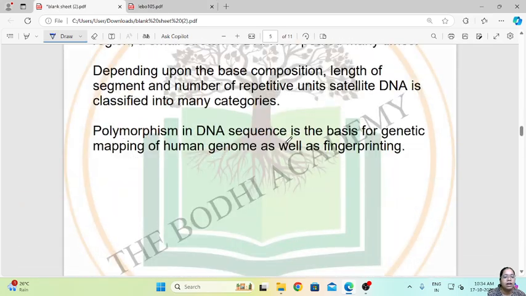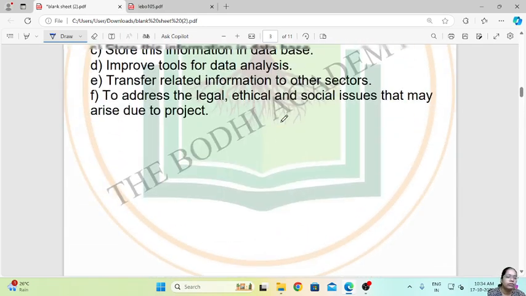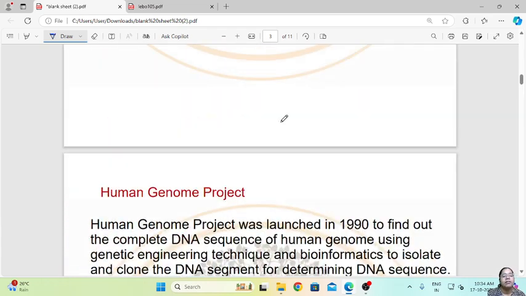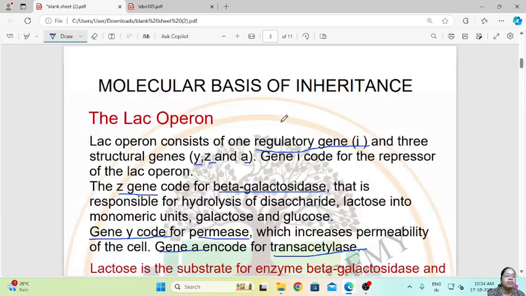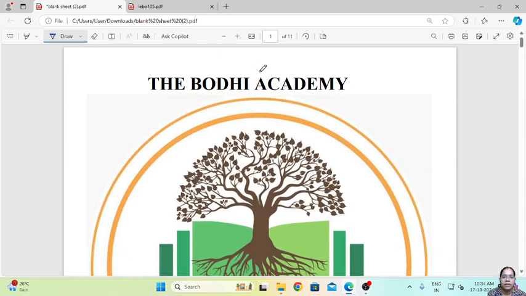So in today's class, what we have learned is DNA fingerprinting, then the salient features of the Human Genome Project. We have seen what the Human Genome Project is, and we have seen how the regulation of genes happens in the Lac-Operon. So this was about today's video.